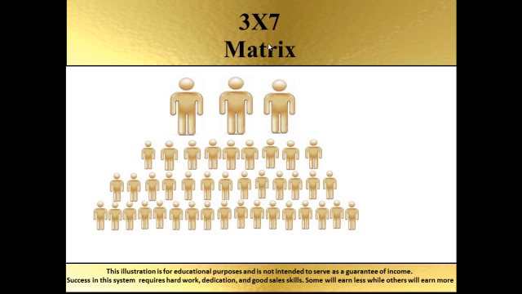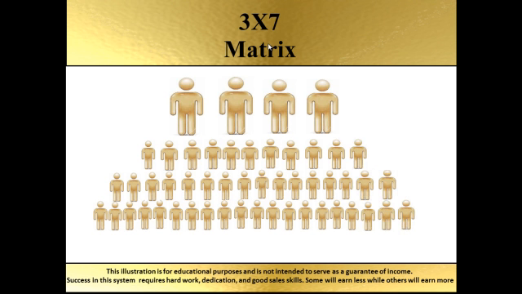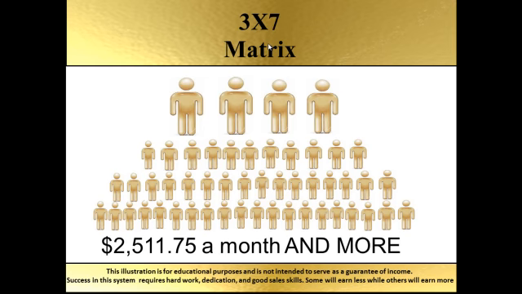Now, as I mentioned, this 3x7 matrix, it's expandable. Well, now what does that mean? What that means is this: it's unlimited. If your matrix fills up and then you refer someone else, guess what happens? They show up directly to your front line. So you can have 4 people there, or 5 or 6. It's unlimited. Once your matrix fills up, it expands, you have someone on your front level, and then your matrix continues to fill in under them. And that's how it is that it's possible that you can make $2,500 a month and more.